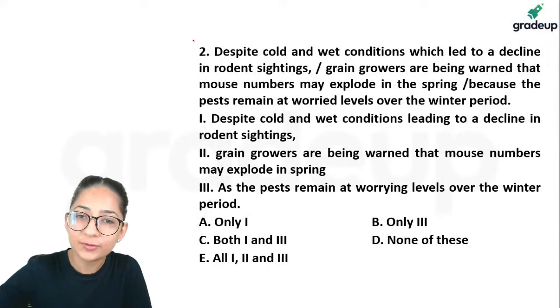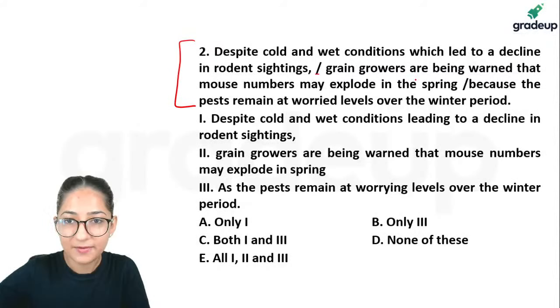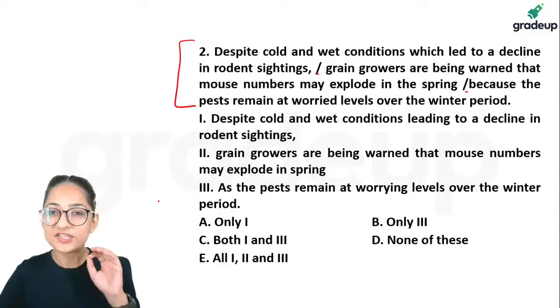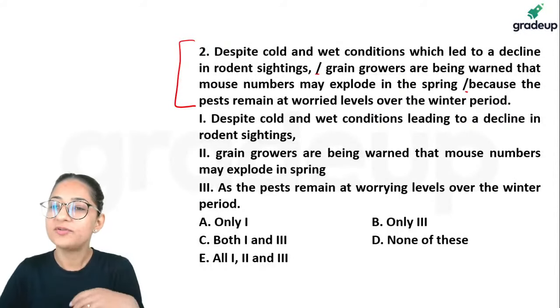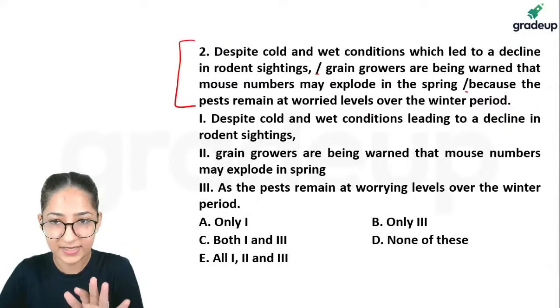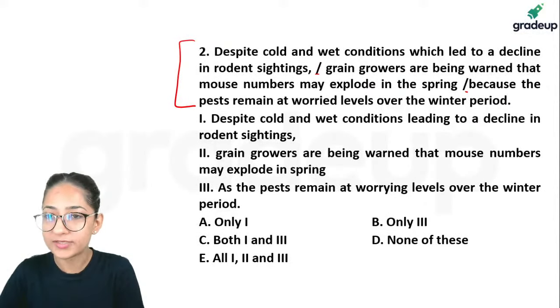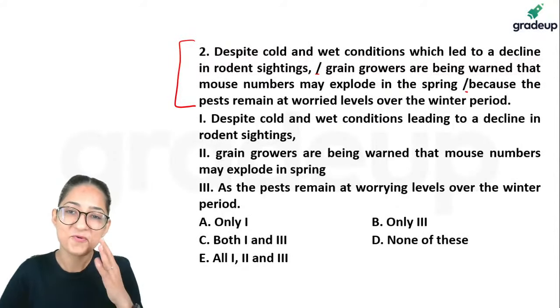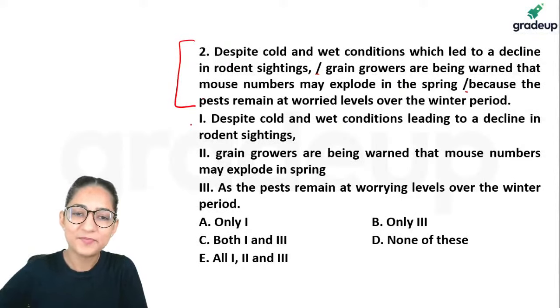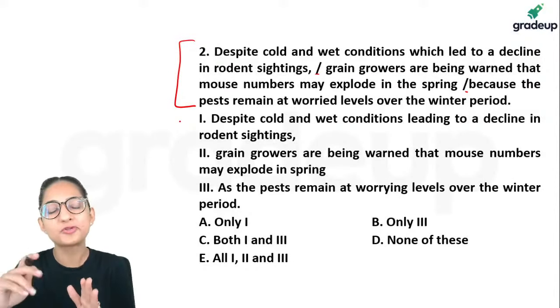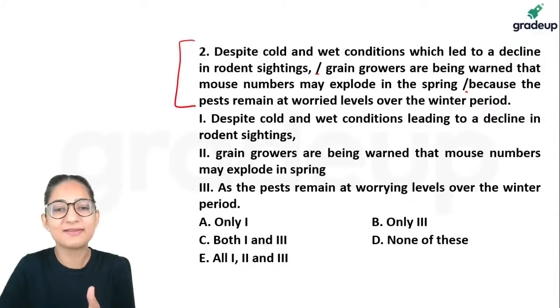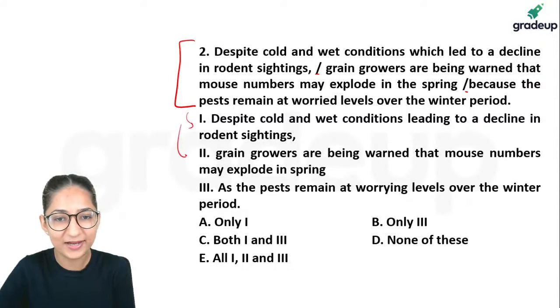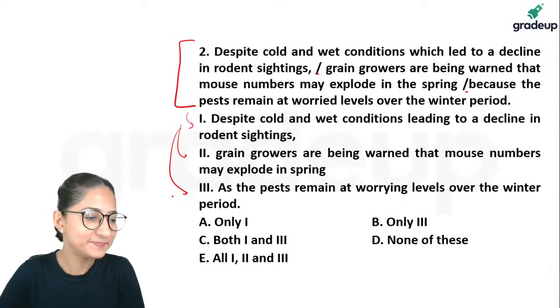Same thing you have to do here also. This is the given statement, being divided into 3 parts. Proposed improvements are given to you here. Despite cold and wet conditions, which led to a decline in rodent sightings, grain growers are being warned that mouse numbers may explode in spring because the pests remain at worried levels over the winter period. What do you say? It's not that you only have to spot the error. You have some corrections also which are given to you in here. Check them and see if they're suitable.